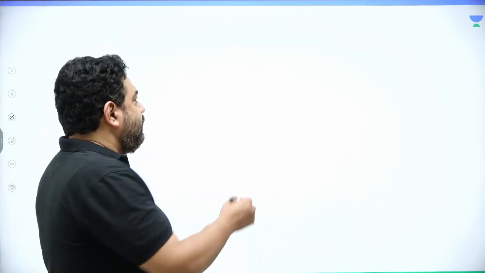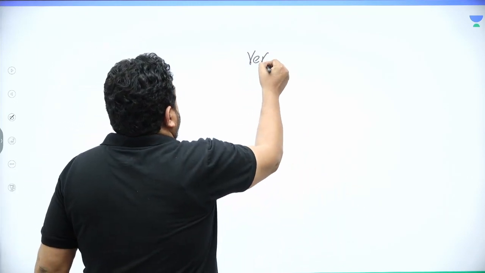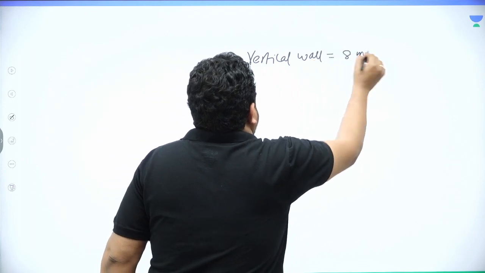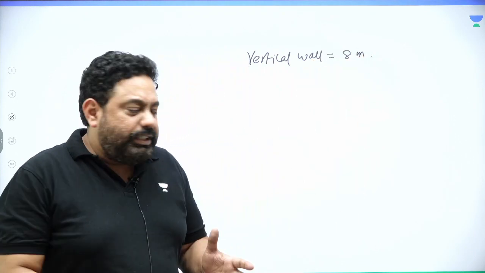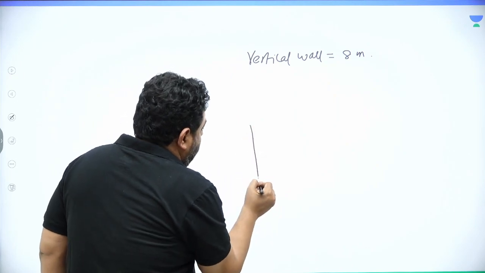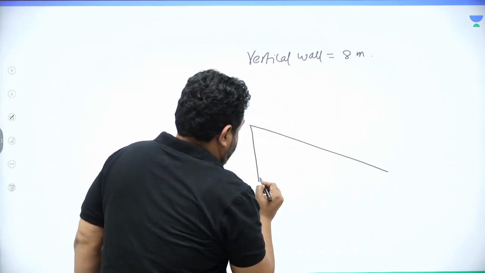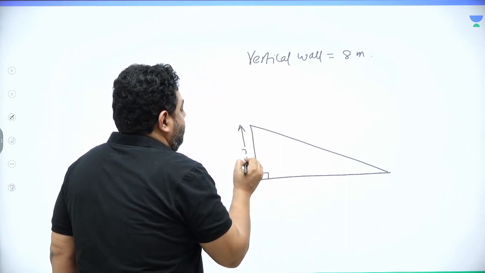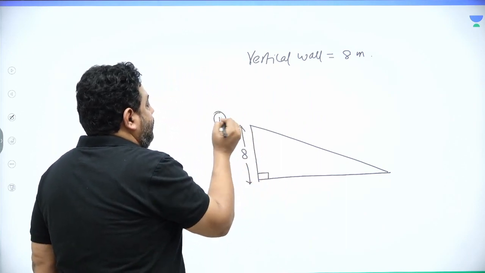He says, a stair leans against a vertical wall of height 8 meters. So there is a vertical wall of height 8 meters. This is the scenario. This is your wall, this is your stair, and this is a vertical wall. This is 8. The first statement is giving you this.